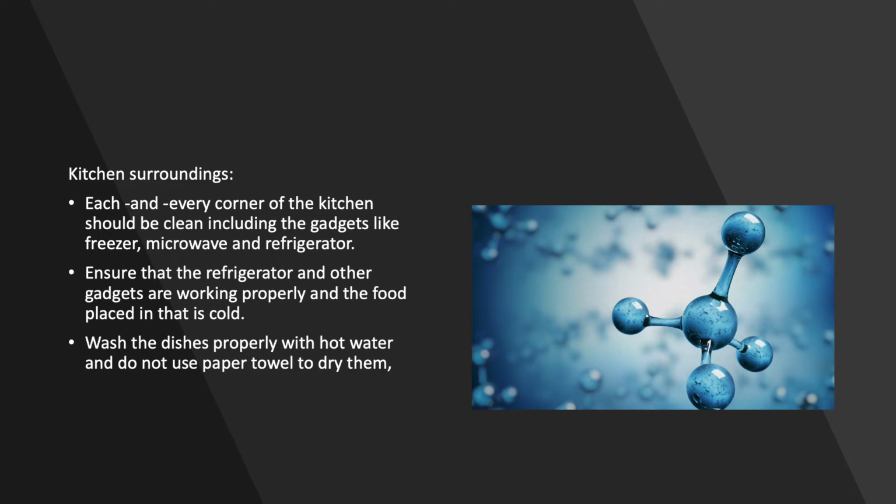Kitchen surroundings are very necessary for food preparation and for food safety. Each and every corner of the kitchen should be clean, including gadgets like the freezer, microwave, and refrigerator. Ensure that the refrigerator and the other gadgets are working properly and that the food placed in them is cold. Wash the dishes properly with hot water and do not use a paper towel to dry them.